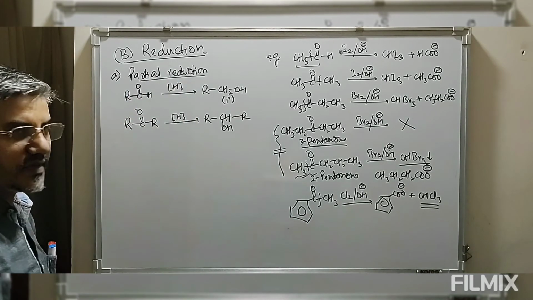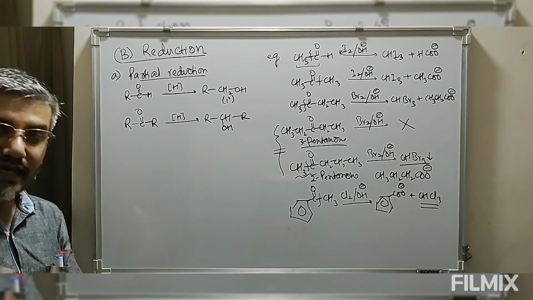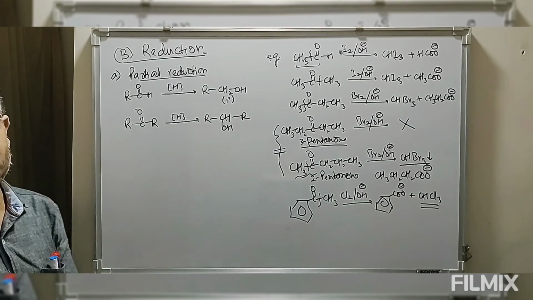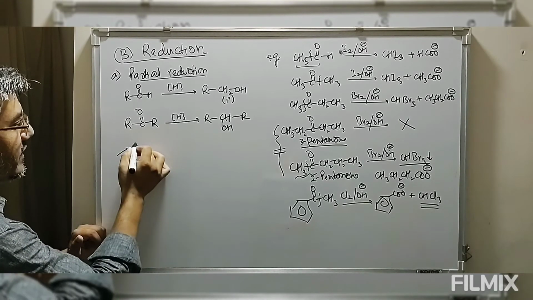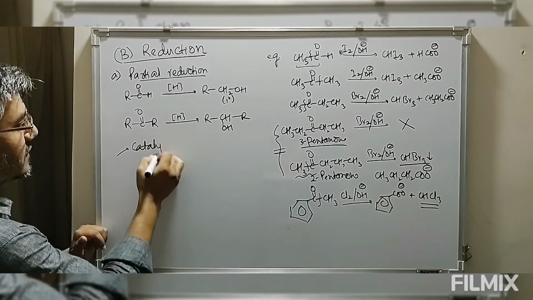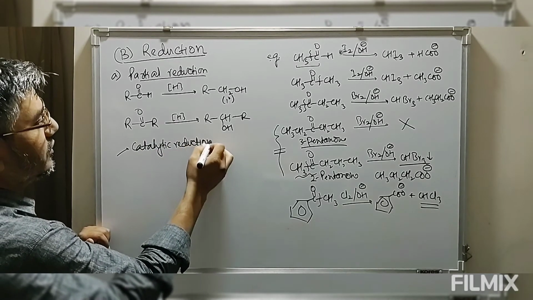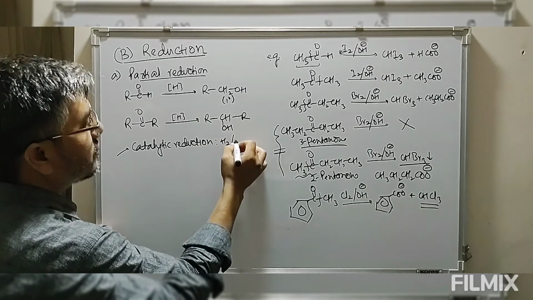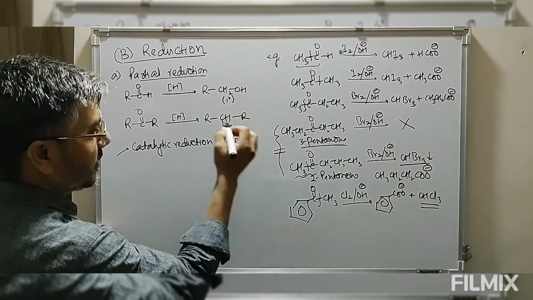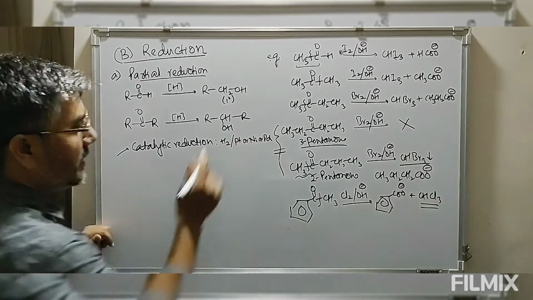Now look at this. This reduction may be carried out by use of catalyst, that is catalytic reduction, or by use of reducing agent. Catalytic reduction means hydrogen in presence of platinum or nickel or palladium.